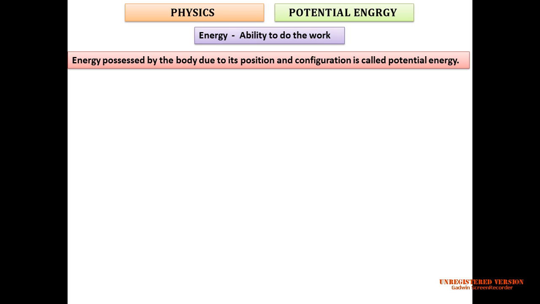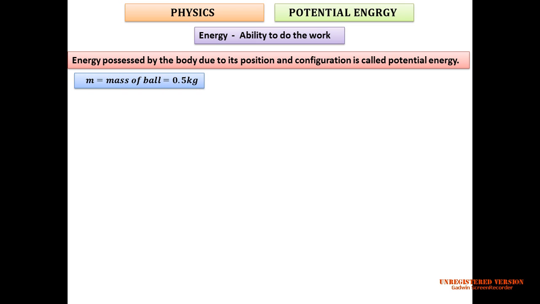Whether the ball or let's say the object is at 1 meter, whether it is at 2 meter from the reference, whether it is 10 meter from the reference, based on that potential energy can be defined. And configuration, we are dealing with the shape and size of the object. It means we are considering its geometry as well as the mass that will contain the potential energy. We will have the example, then we will come to this definition again.